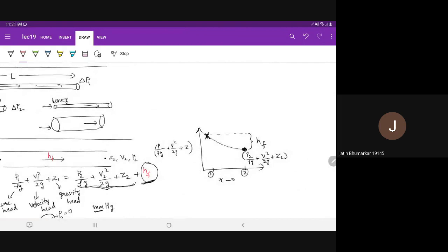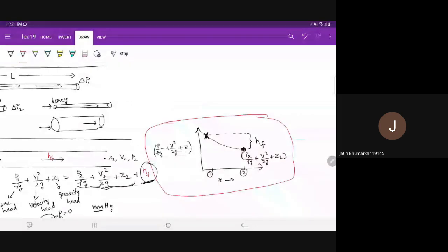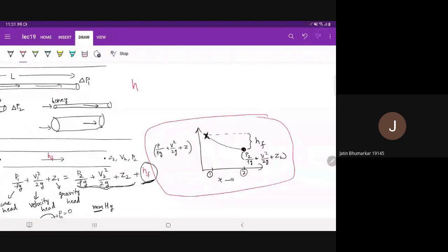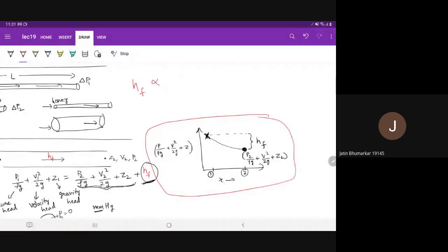If you plot the graph of the loss with respect to the length and diameter of the pipe, you will see that HF is proportional to the length of the pipe, so the longer the pipe, the more the losses, and inversely proportional to the diameter of the pipe. It is also proportional to V square by 2g.